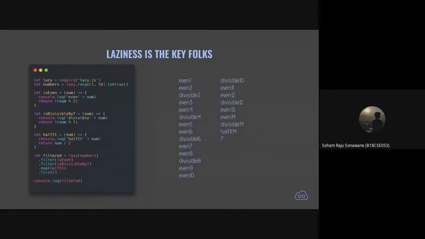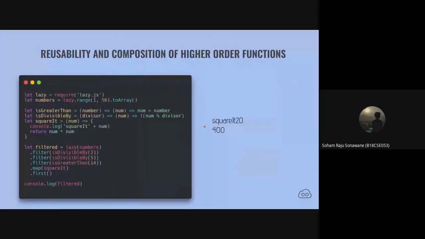I think we don't have any more doubts, so let's proceed with the final part of our webinar, which is reusability and composition of HOFs.